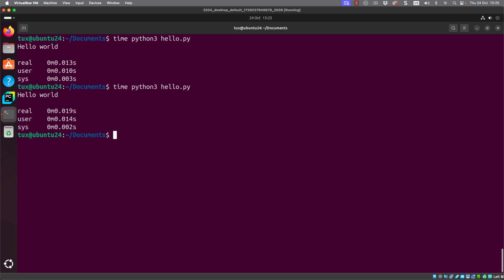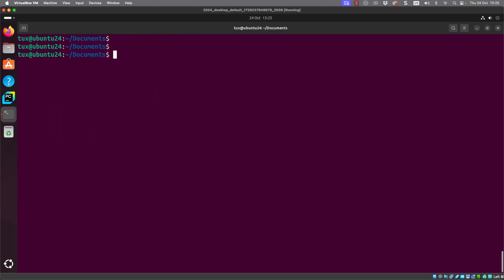So I'm not suggesting this is a long time, and the advantage that we have with Python is that our scripts are always going to be cross-platform because they are pure text files. But we have the overhead of having to run the compilation every time we execute the code.